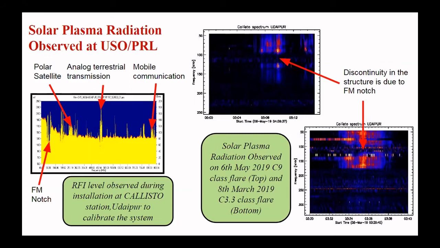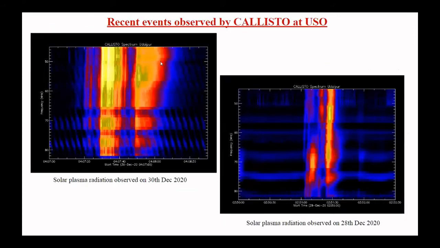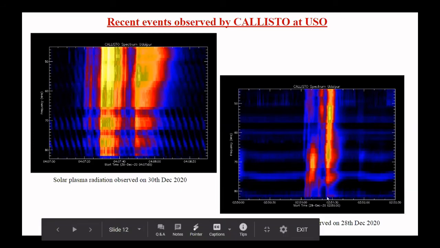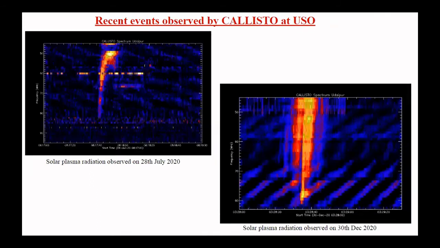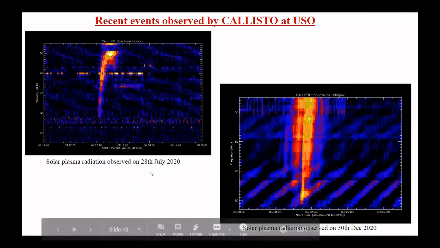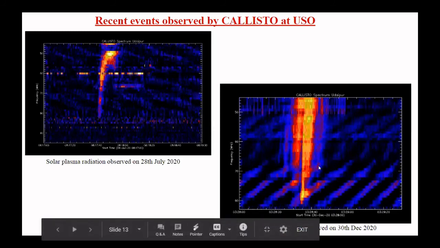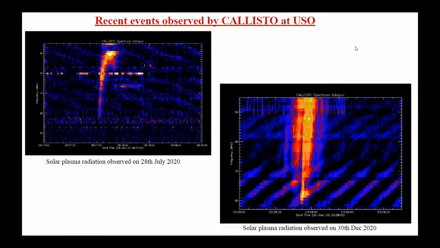These are the type 1 storm. These are the type 3 radio events on 6 May, and recent observation has improved. We can see here the high resolution images on 30 December and 28 December. These are just A class and approximately A and B class flares. So we can imagine that in very weak events, we are getting solar radio bursts. These are other events on 28 July 2020, and this is a nicely observed event on 30 December.